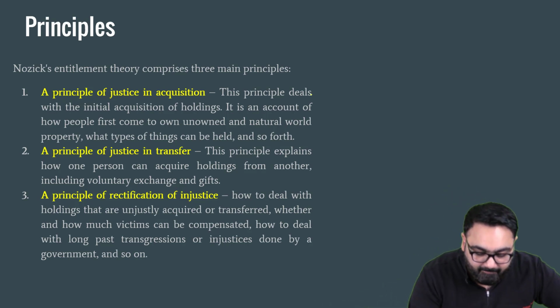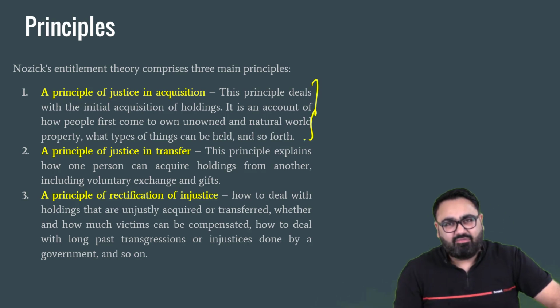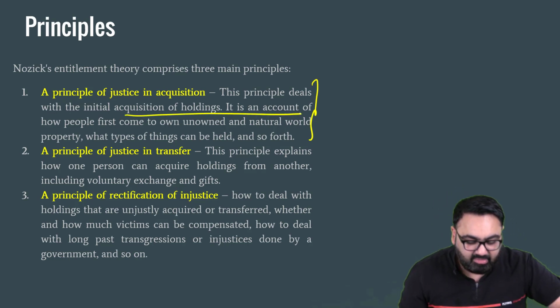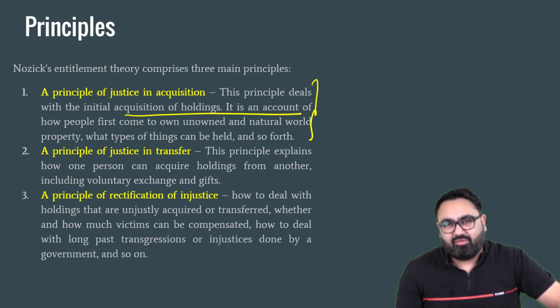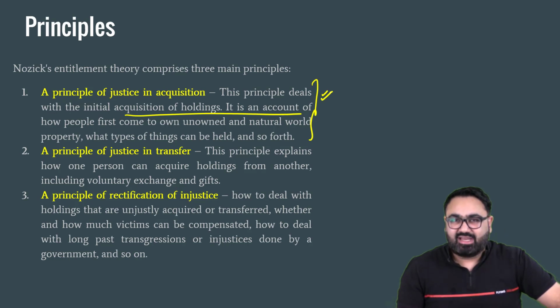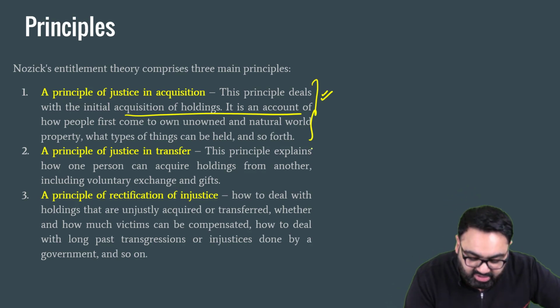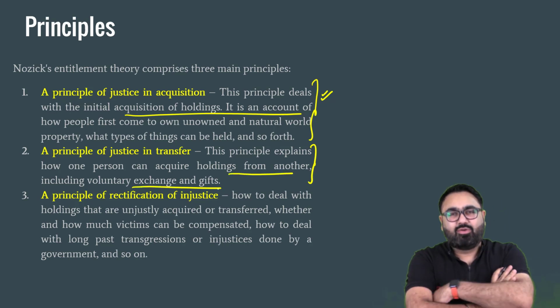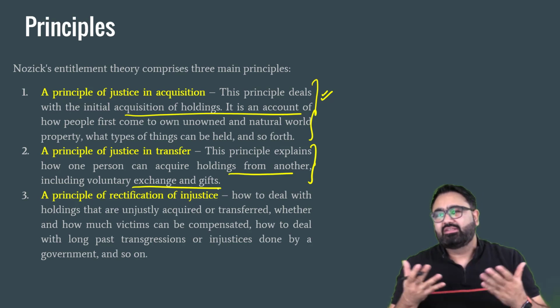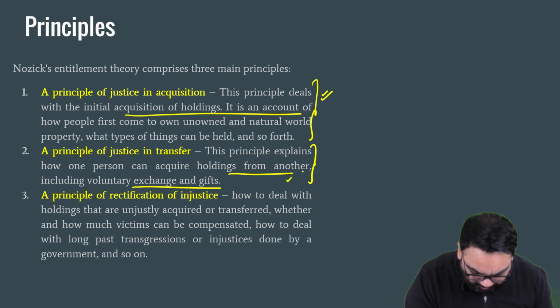First principle, it would be justice if people own the property that they are entitled to legally. So if you acquire property in a legal manner and no one is taking it away from you illegally or forcefully, that will be the first principle. Second principle of entitlement theory, there should be proper transfer of property allowed. For example, if someone owns property, they should be allowed to decide to whom it should be transferred if they pass away. So inheritance transfer should be allowed as per the law.